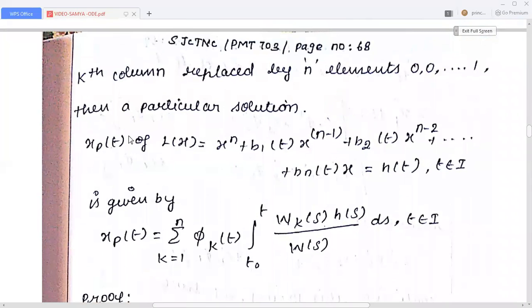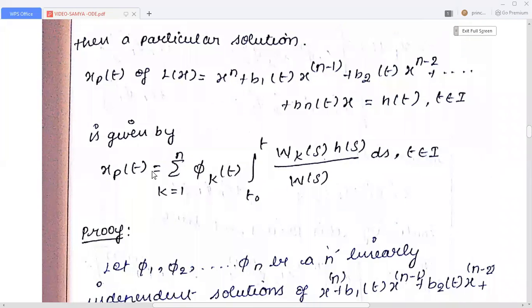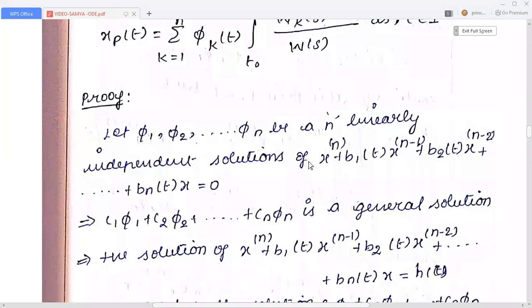Then a particular solution xp(t) of L(x) equal to this nth order differential equation is given by xp(t) equal to the sum from k equals 1 to n of φk(t) times the integral from t0 to t of Wk(s) h(s) divided by W(s) ds, where t0 is a point in the interval I.